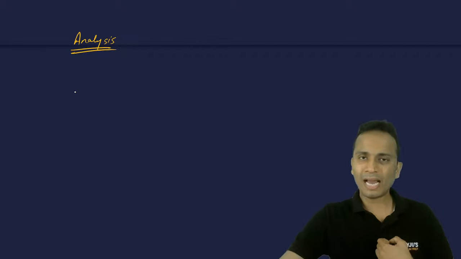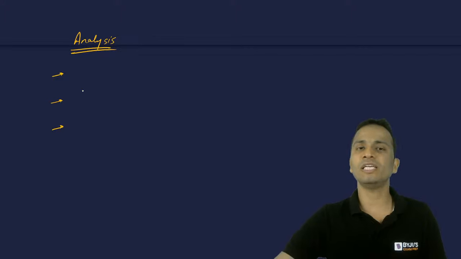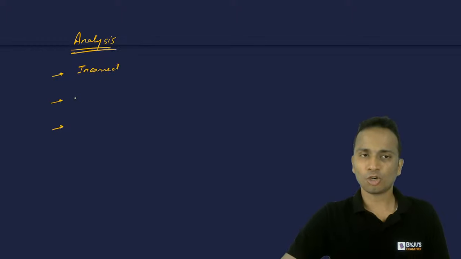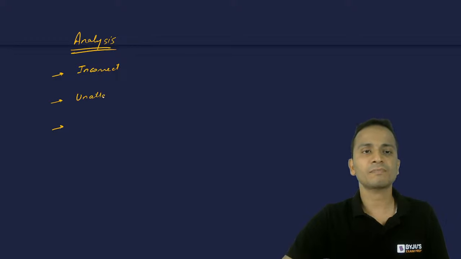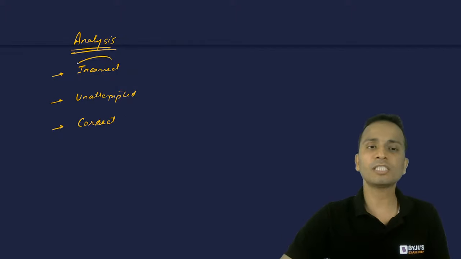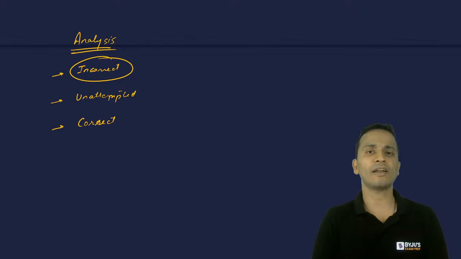So my say is you will have to look at all these three types of questions: the ones which you have attempted incorrectly, the questions which you have left unattempted, and also the questions which you have attempted correctly. I will look at all three and explain why. First of all, let's start with incorrect questions. Out of 22 questions, let's say 7 are incorrect.